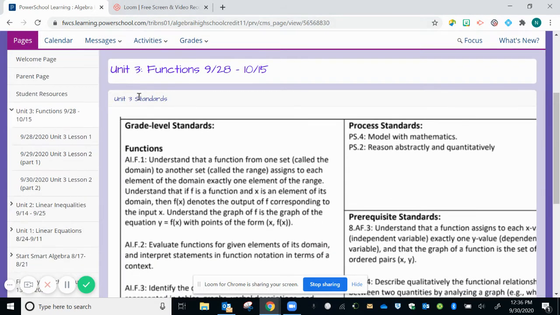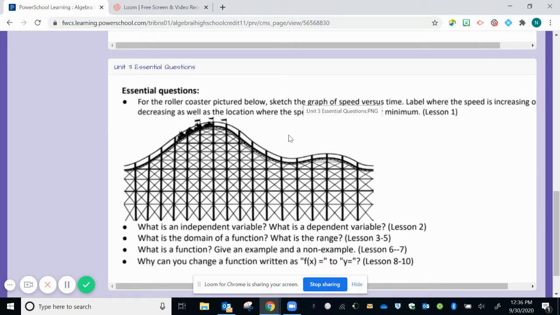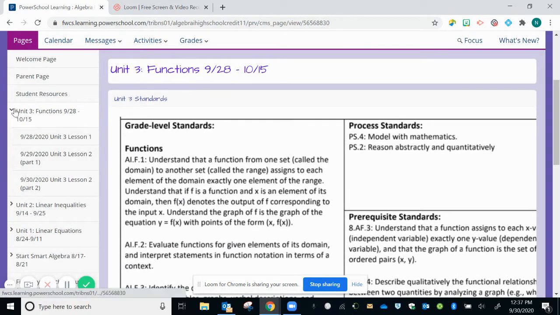The main page for this unit is going to list out all of the grade level standards that will be taught during this unit and the prerequisites required. It also will list the essential questions. The essential questions are those questions that you should be able to answer once we have completed this unit. So when you click on this page, you'll also see a drop down. These are all of the individual lessons, and you're going to be able to see those up to the current date. You will not be able to see lessons taking place in the future. Those will post on the day of the lesson.